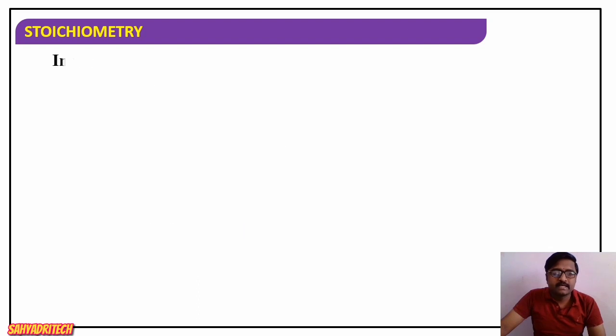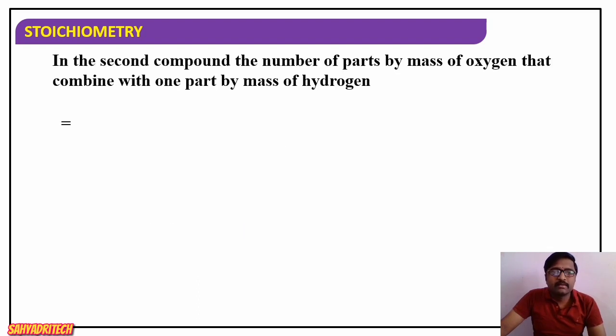Then similarly, in the second compound, the number of parts by mass of oxygen that combines with one part by mass of hydrogen is 88.8 divided by 11.2, so it will be 7.9.